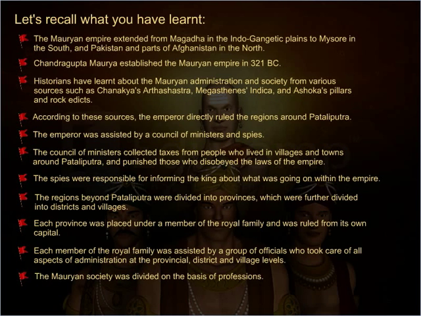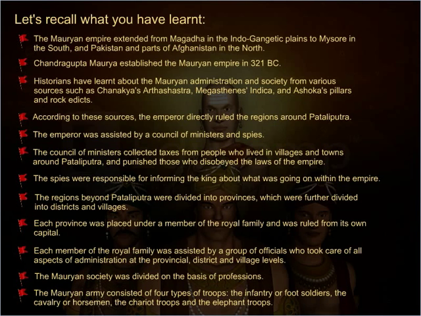The Mauryan society was divided on the basis of professions. The Mauryan army consisted of 4 types of troops: the infantry or foot soldiers, the cavalry or horsemen, the chariot troops, and the elephant troops.